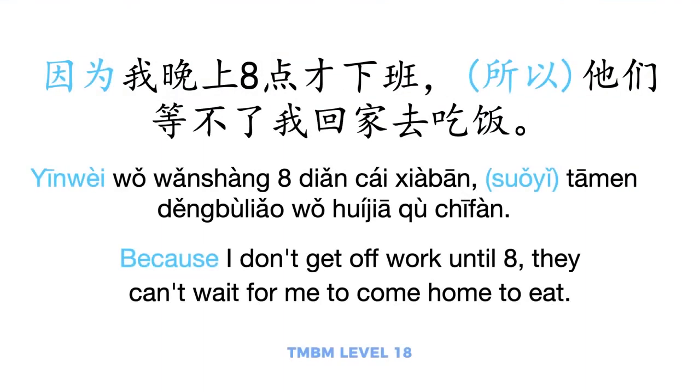Okay. So let's take a look at another sentence here. 因为我晚上8点才下班，所以他们等不了我回家去吃饭. So this is an example where you could, if you wanted to, take out the 所以. So you could say, 因为我晚上8点才下班，他们等不了我回家去吃饭. So either way, it's because I don't get off work until 8. They can't wait for me to come home to eat.